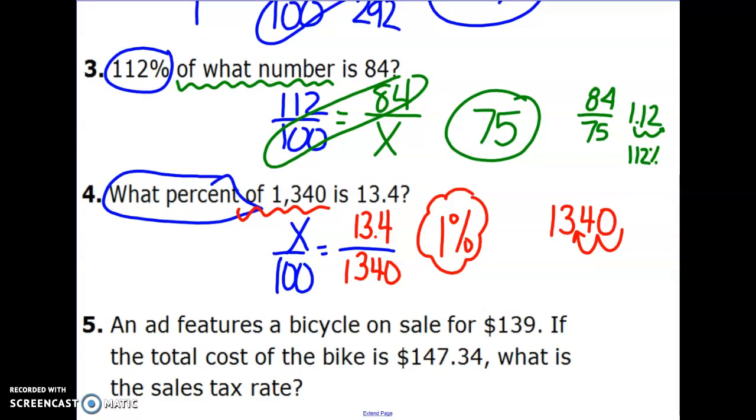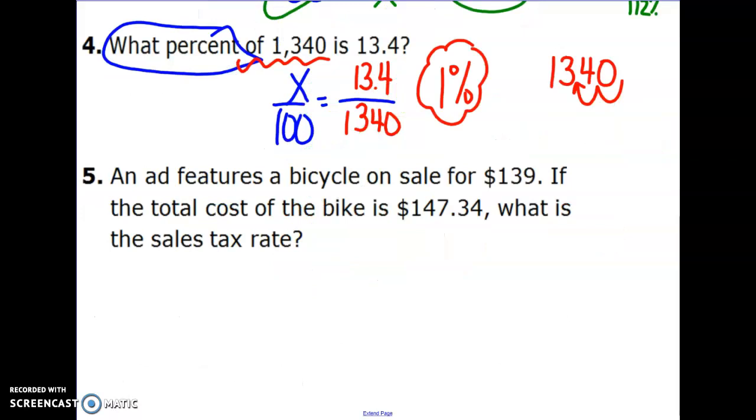Okay, very last one right here. It says an ad features a bicycle on sale for $139. If the total cost of the bike is $147.34, what is the sales tax rate? So we're going to figure out what percent is the sales tax.